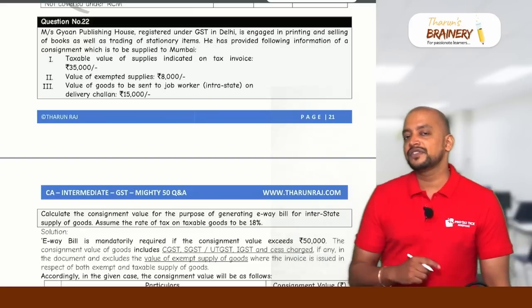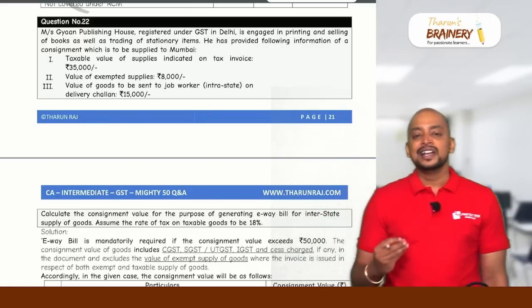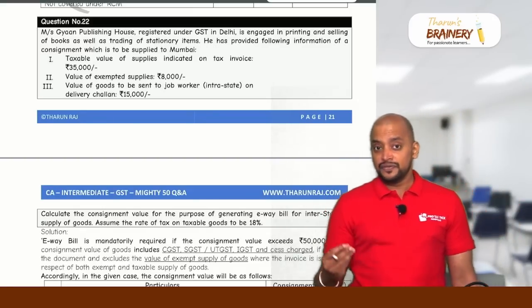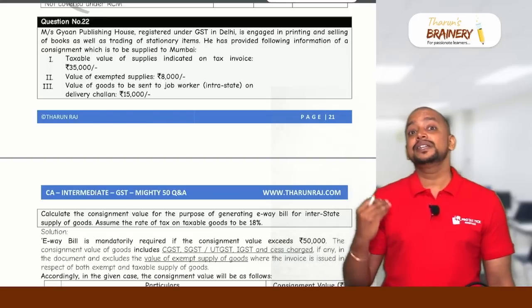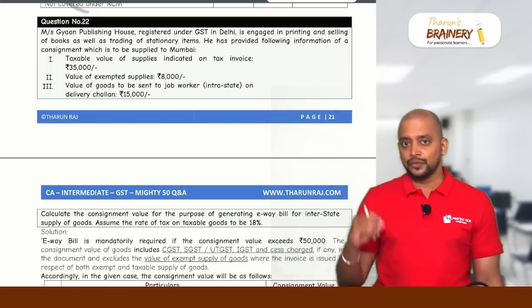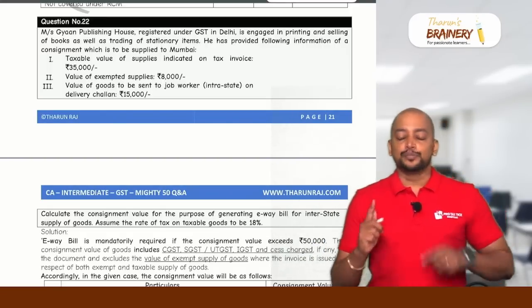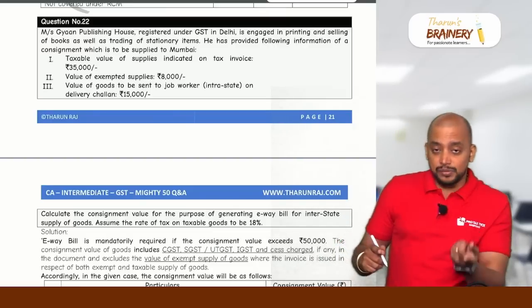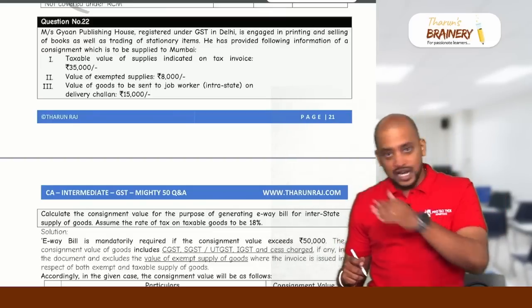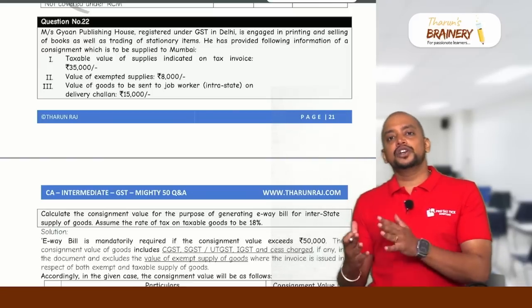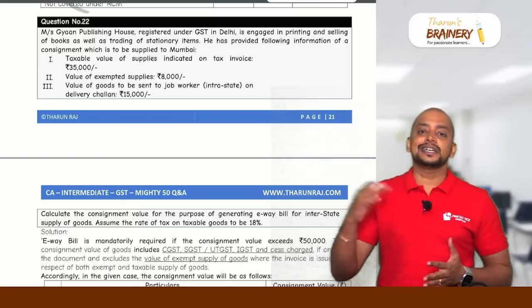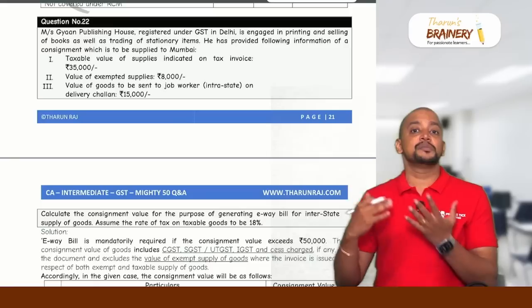In case of e-way bill, we know one point. E-way bill is required if the value of taxable supplies involved in the invoice exceeds 50,000 including GST. Suppose there are both taxable supplies and exempted supplies: take out exempted supplies, see the value of taxable supplies and add GST. If it exceeds 50,000, then e-way bill is required.